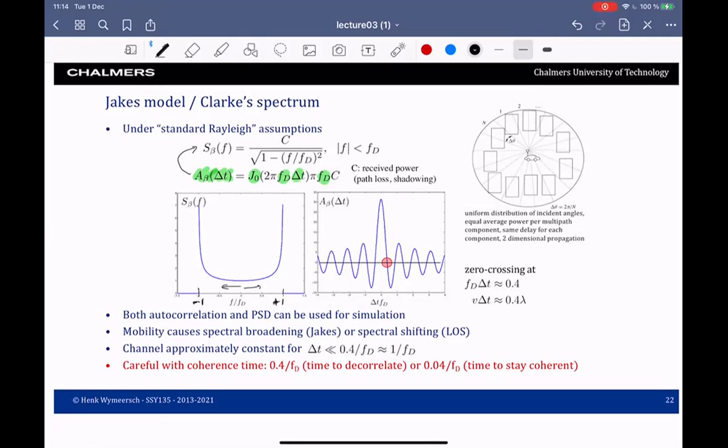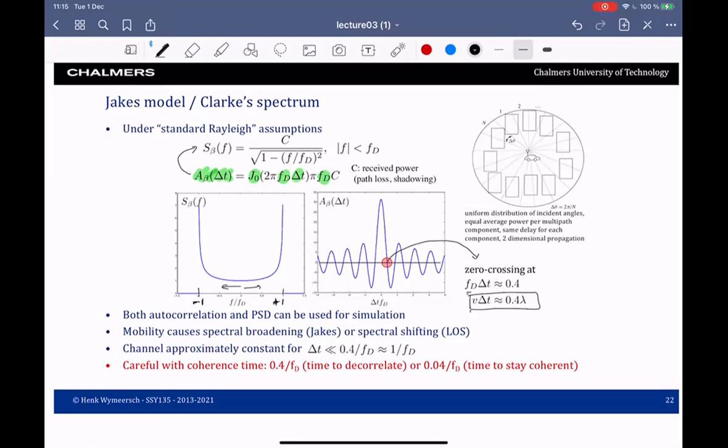And I mentioned before that the zero crossings are important, so it turns out that this first zero crossing happens when FD delta t is about 0.4. And I can plug in what FD means. This means that when V times delta t is 0.4 lambda, we have a zero crossing. Okay, so this means the channel will decorrelate after about half a wavelength.